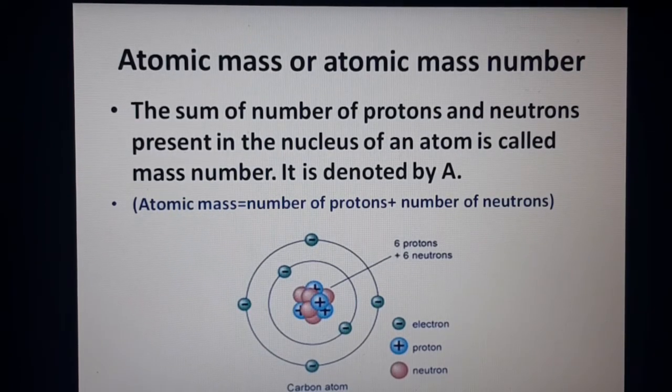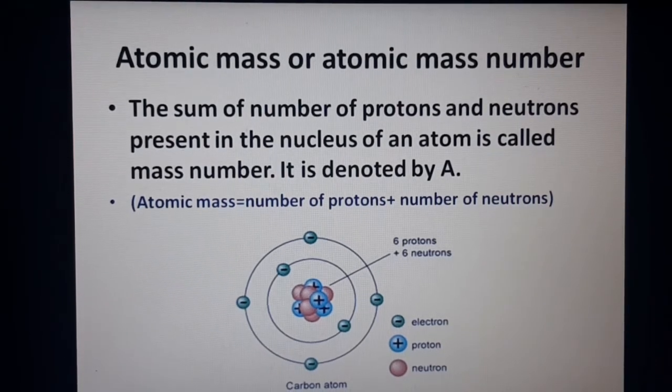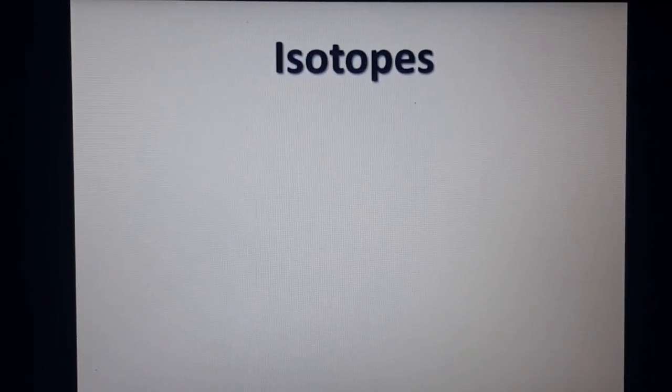In the same way, here 6 protons plus 6 neutrons, if you add protons and neutrons, it becomes 12. So the atomic mass number for carbon is 12. Now we shall move on to the next concept, isotopes.